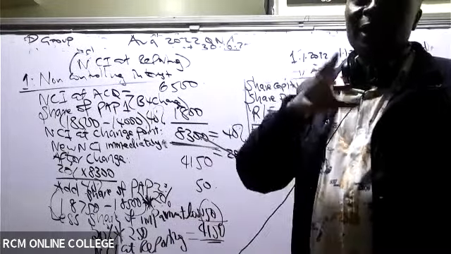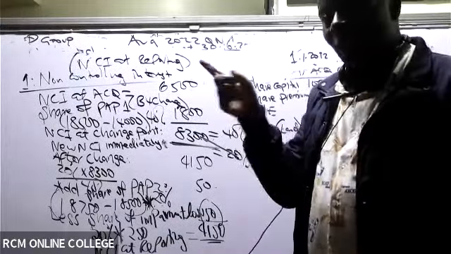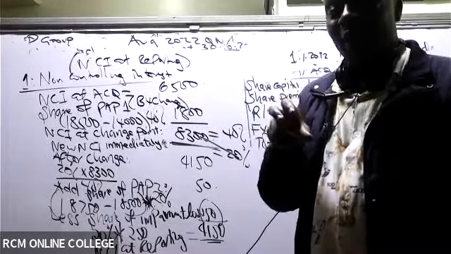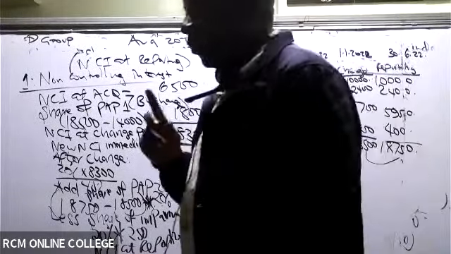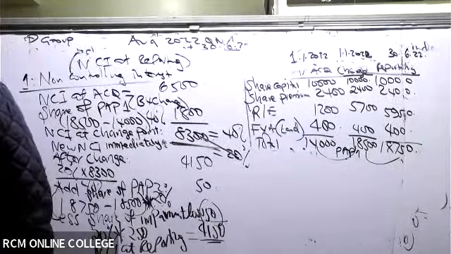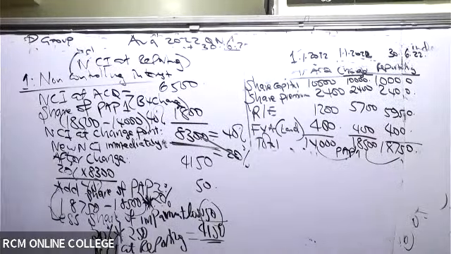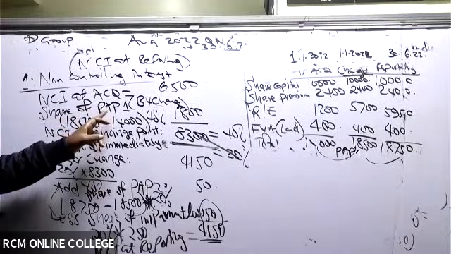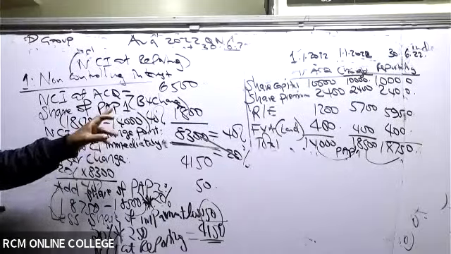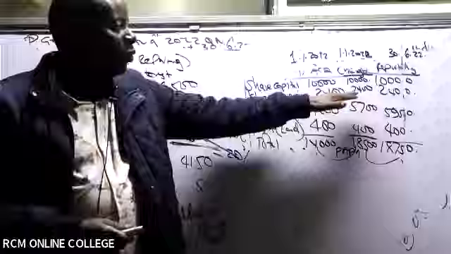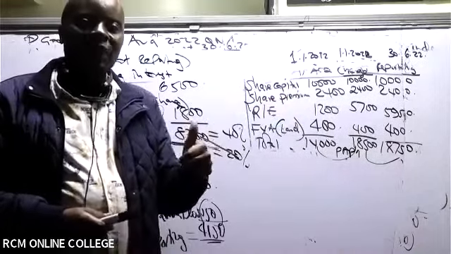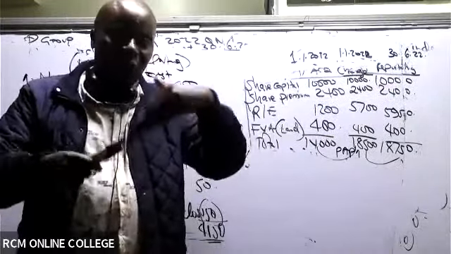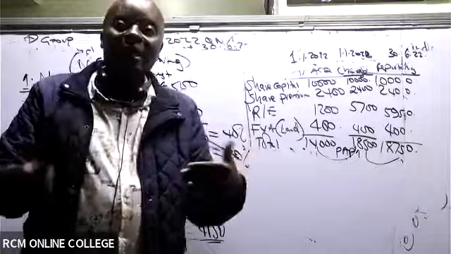So I want to believe that somehow you've seen a very small light. If you work on that small light, then you should be able to understand everything very well about this NCI. PAP 1 and PAP 2 meaning post-acquisition profit, isn't it? Remember, before the change, when we had 40% NCI, that was the first share of profit. And then we have the second profit, which is the share after the change, which will be smaller. That's why we are categorizing them.